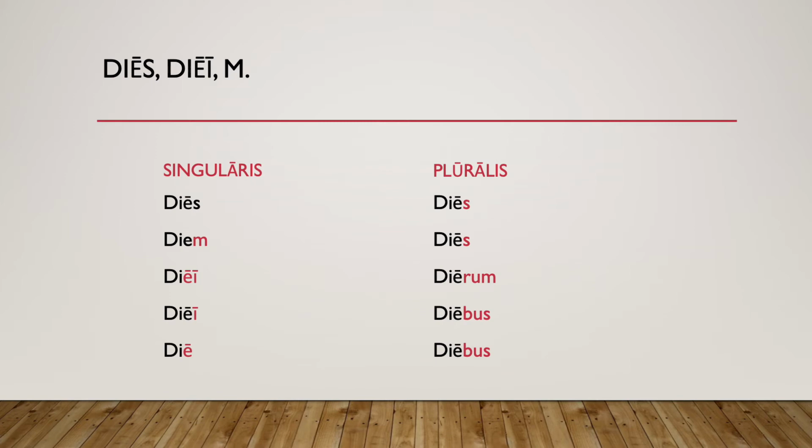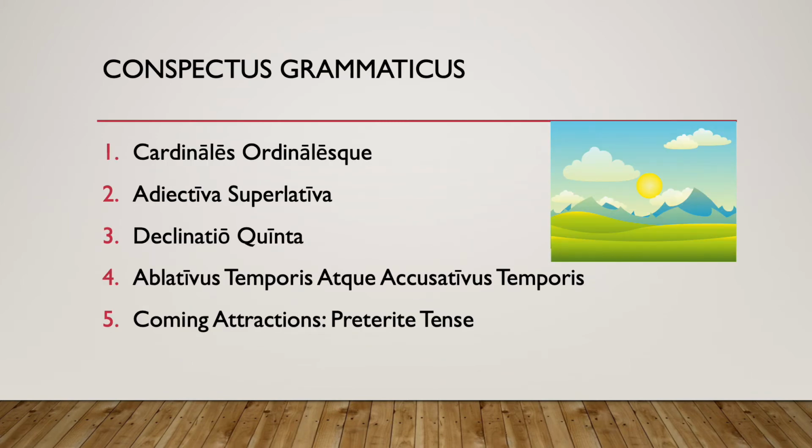Okay, so the fifth declension is important, but one of our really tricky topics this chapter is the ablativus temporis atque accusativus temporis.